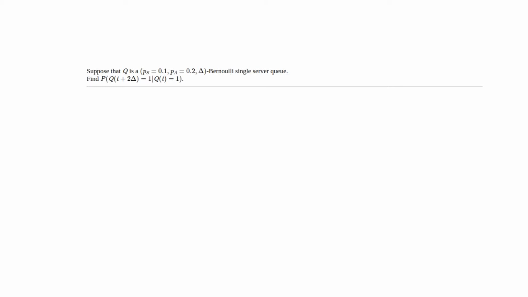We are given a Bernoulli single server queuing process, Q, with the probability of a service in a time interval being 0.1 and the probability of arrival in a time interval being 0.2. So first thing to note is that there's more arrivals than services, and so this queue would never settle down. However, we're only asked about the probability of the queue 2 time frames into the future being 1, given